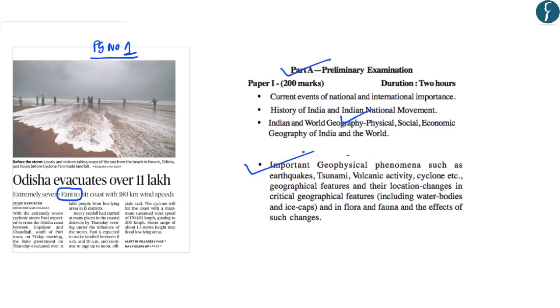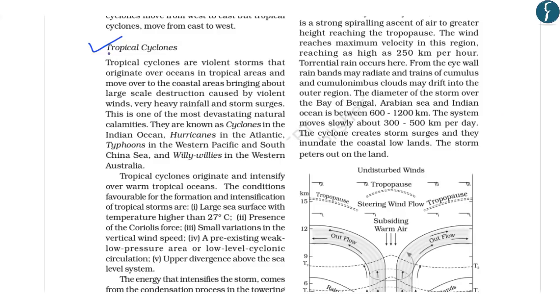So in this article let us try to understand how cyclone Fani is different from the normal cyclones that occur in the Bay of Bengal region. Now to understand the basics of tropical cyclones, let us go through the NCERT of class 11th, physical geography. It says that cyclones are known by the name cyclones in the Indian Ocean, hurricanes in the Atlantic Ocean, typhoons in the Western Pacific and South China Sea, and willy-willies in Western Australia.